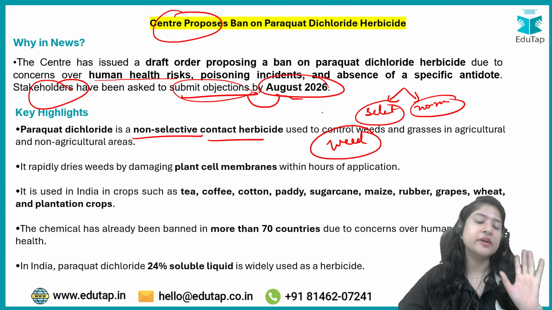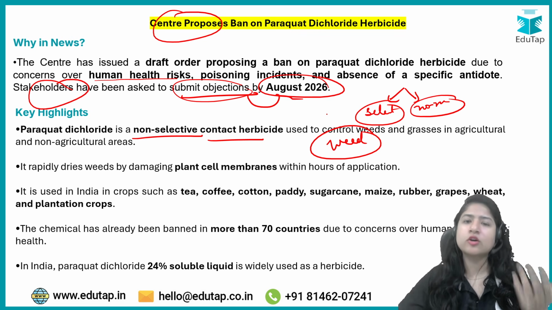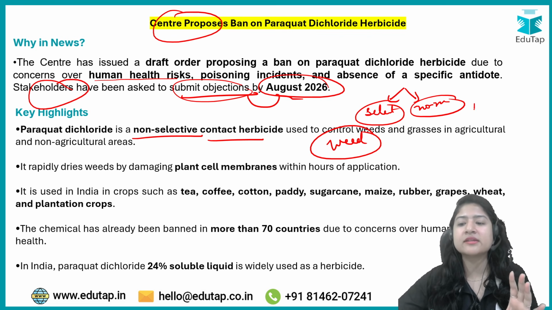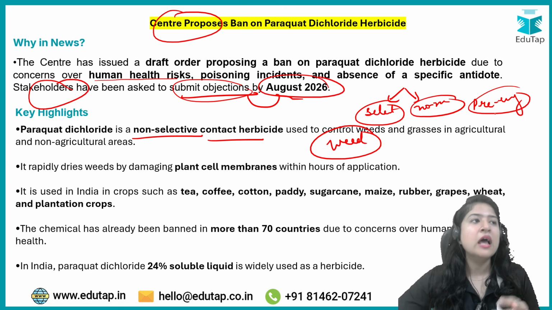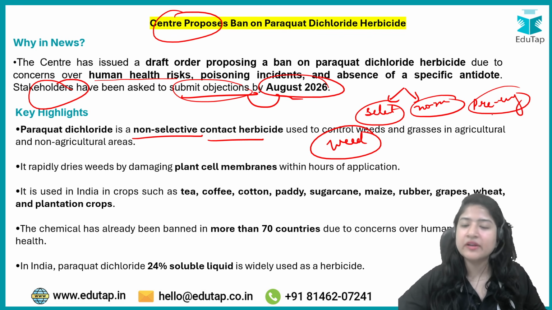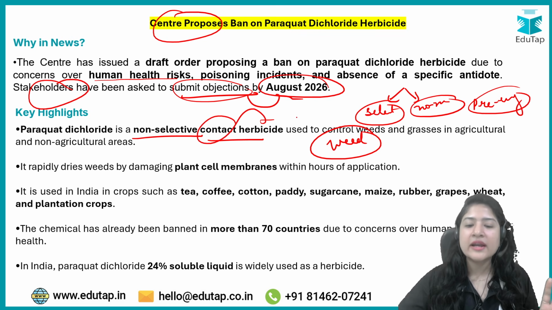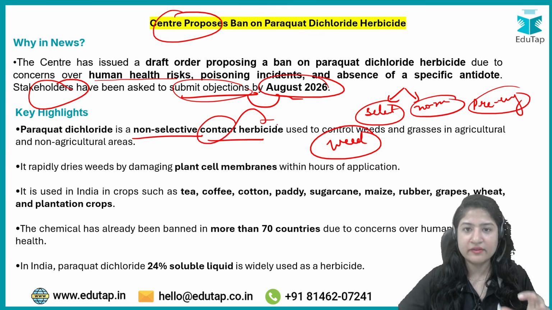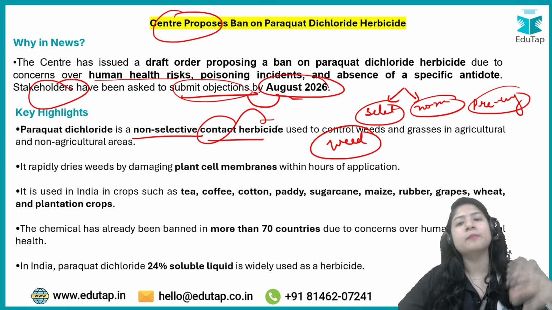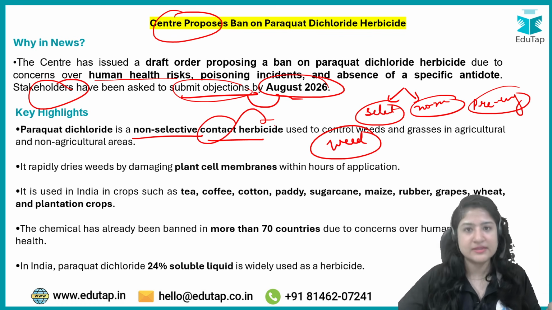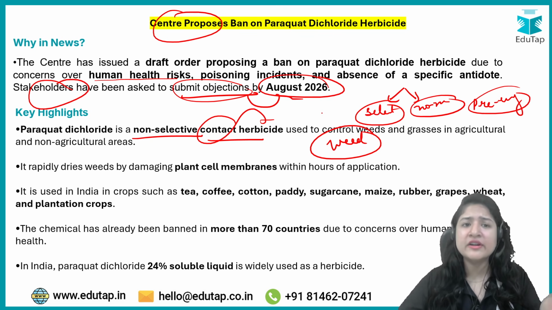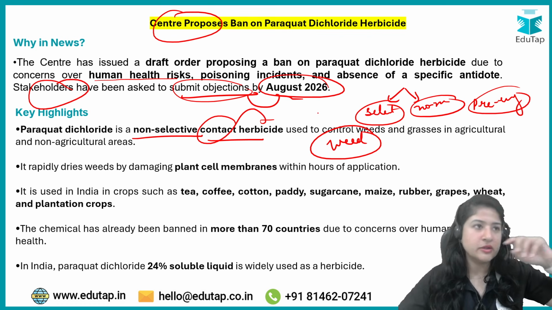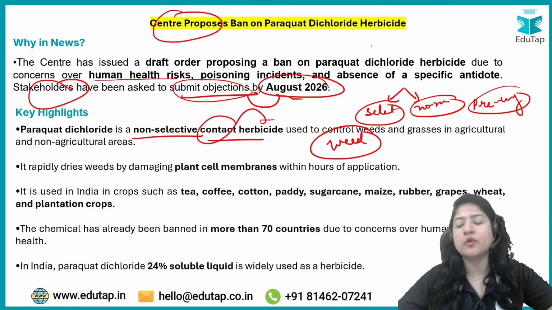ठीक है, अब if you're getting confused then ma'am how it is used, then the crop will also die, right? So basically it can be used as pre-emergence also. Pre-emergence means before the seedling has emerged, whatever weeds are there in the field, they will just die. And it is a contact herbicide. Simply whenever it comes in contact with the plants, within a few hours the plant withers, it dies. ठीक है, तो ऐसे फंक्शन करते हैं, तो usually प्री इमरजेंस में यूज करते हैं, and even during the intercultural operation if it is used.